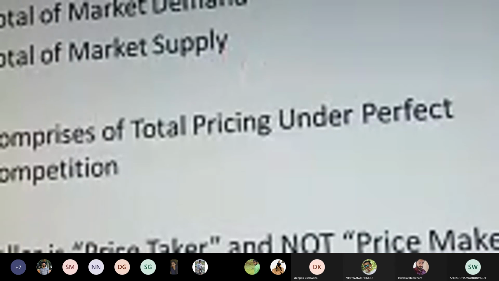Now, how is the pricing of a particular product undertaken under perfect competition? Pricing under perfect competition is usually carried out by two major methods. The first is the total of market demand and total of market supply. Total market demand is the total demand for a particular product in a wholesale market or a market at a larger or broader scale.